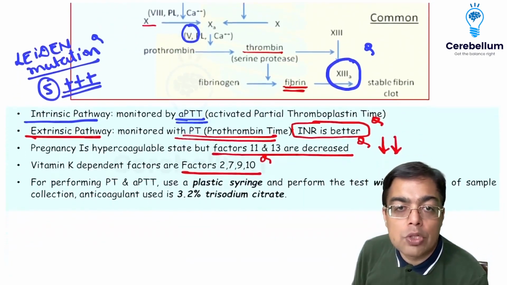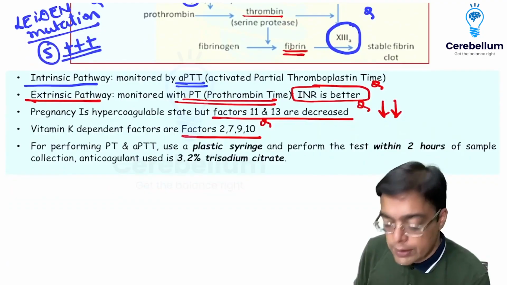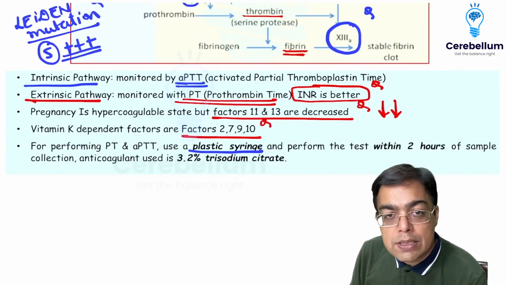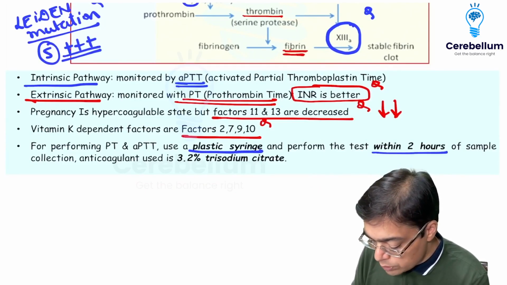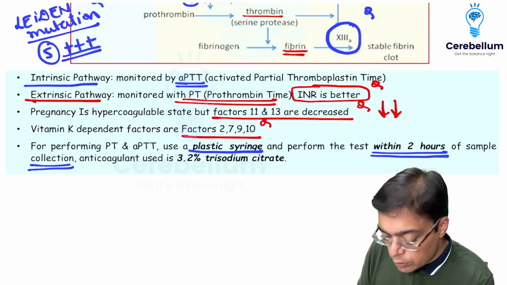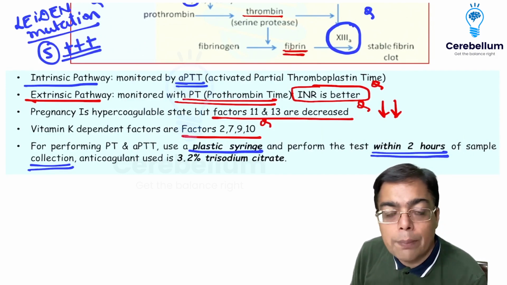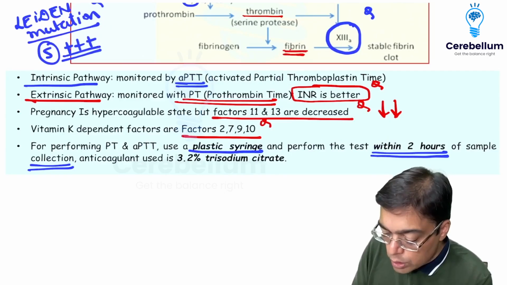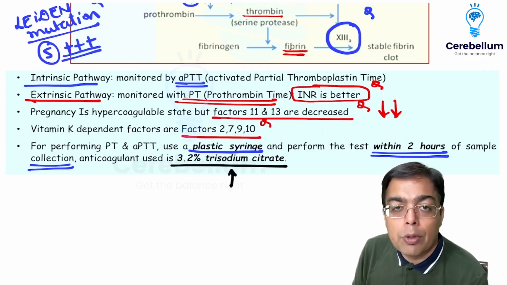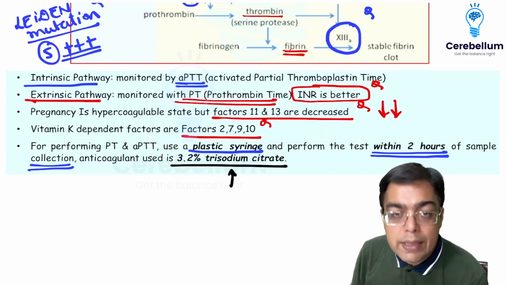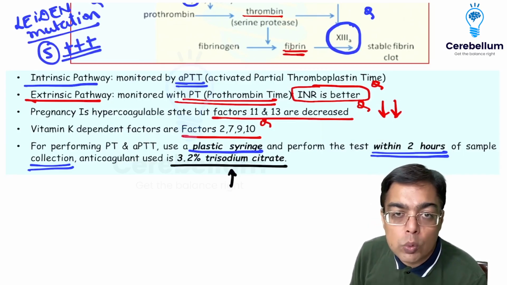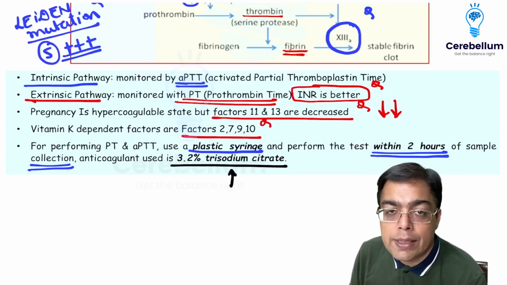For the purpose of calculation of PT and APTT, what we are using over here is preferably the use of a plastic syringe. As you can understand, that plastic syringe is what is to be used, and within 2 hours of the sample collection, we need to remember that we are going to be performing this kind of a test. However, you do not want the blood sample to clot prematurely. Therefore, you would like to add an anticoagulant over here. And what's the preferred anticoagulant over here? That's going to be 3.2% trisodium citrate. INICT people would love to ask you the name of the vacutainer that is going to be used by you when you wish to use 3.2% trisodium citrate.